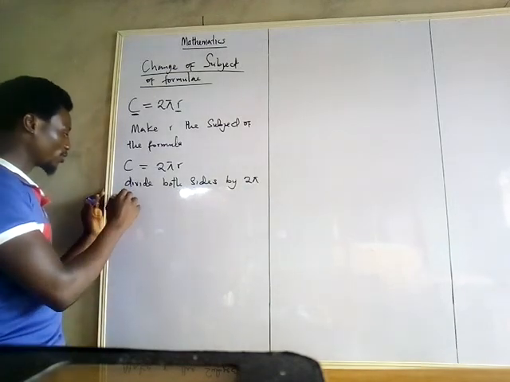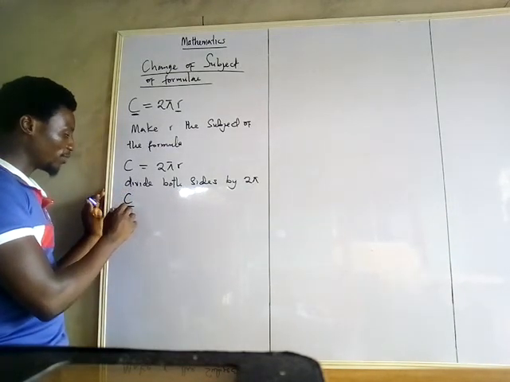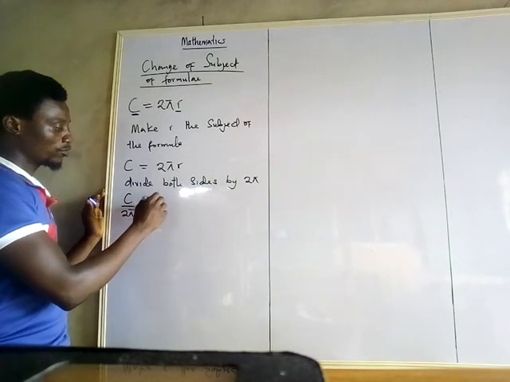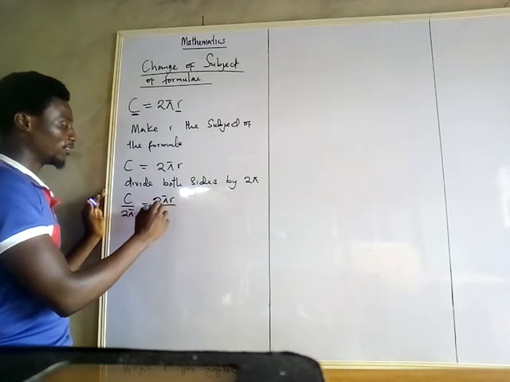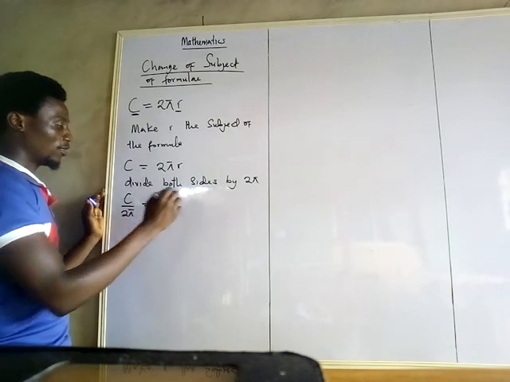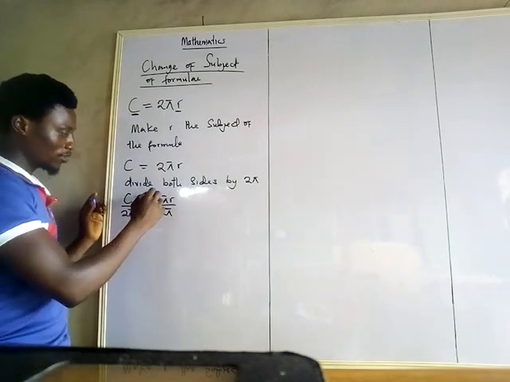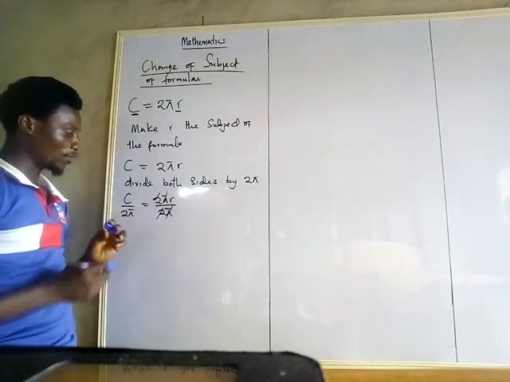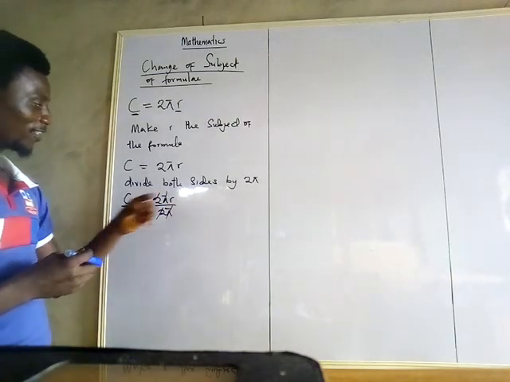So dividing both sides by 2 pi, we have C divided by 2 pi equals r divided by 2 pi. So this 2 pi cancels the 2 pi, and as you can see, r is standing alone.